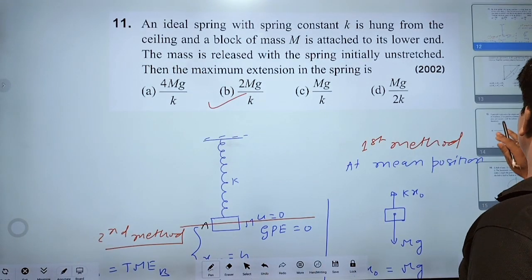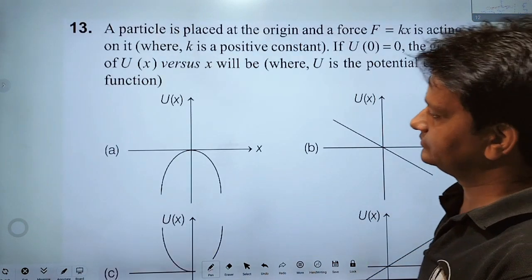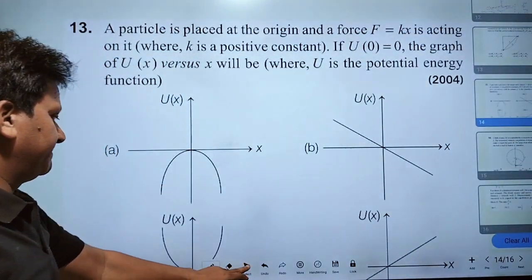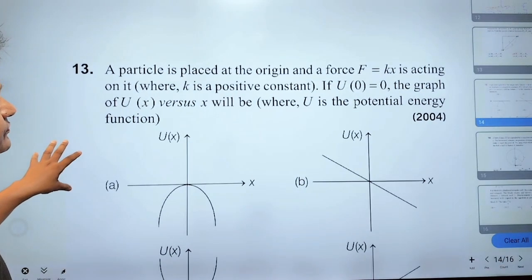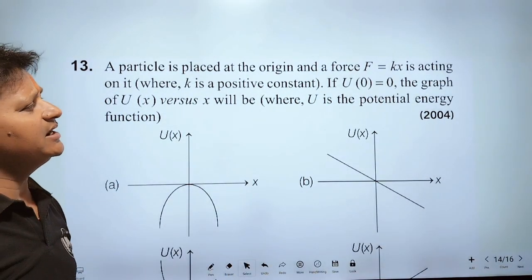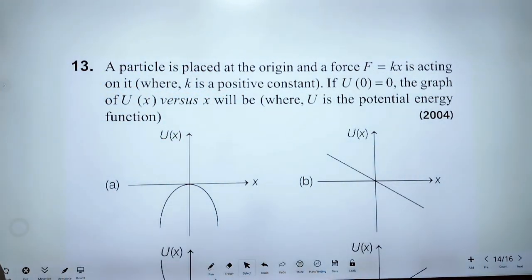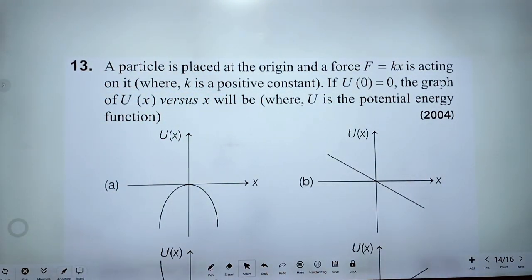Now I am going to solve the next question, question number 30. A particle is placed at the origin and a force F equal to kx is acting on it.